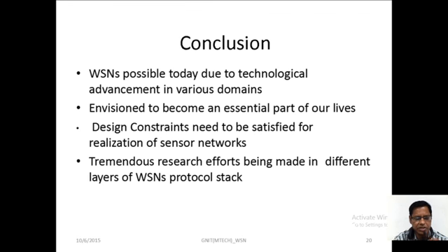Okay. This is about what we discussed today about wireless sensor networking, its applications, its purpose, and its nodes and like that. So you go through this topic and try to understand.